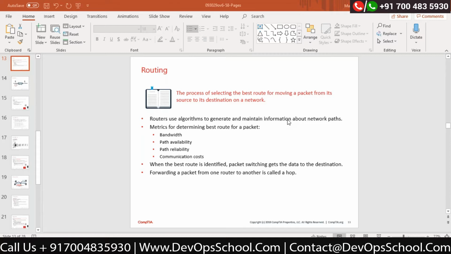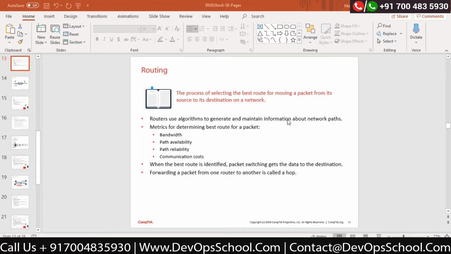Some routing protocols have an algorithm to find the best path based on availability, reliability, and cost. Correct? So every routing process which is happening with the help of a routing protocol has its own method to find out the best route which is available.